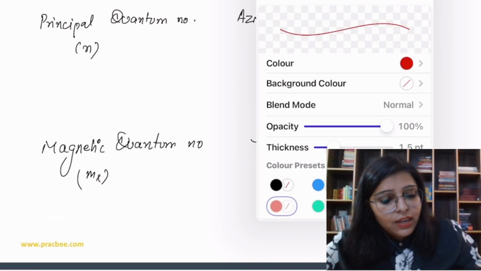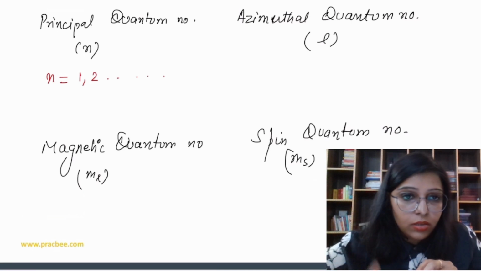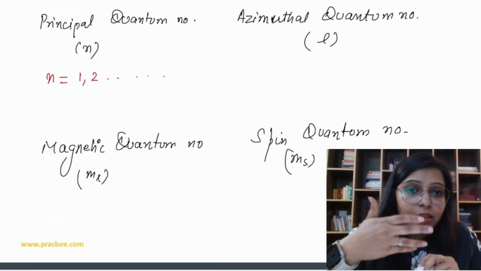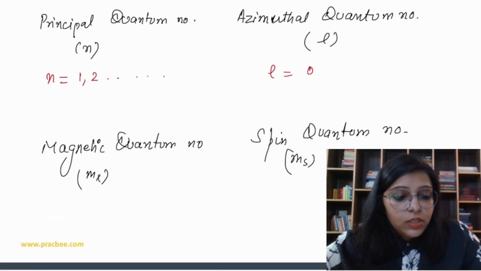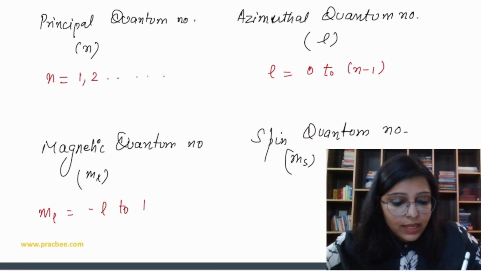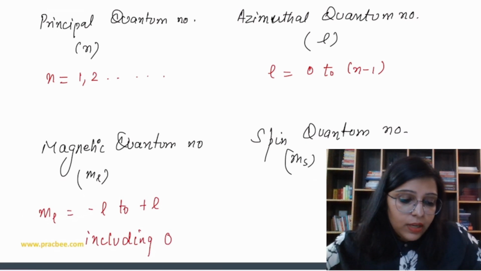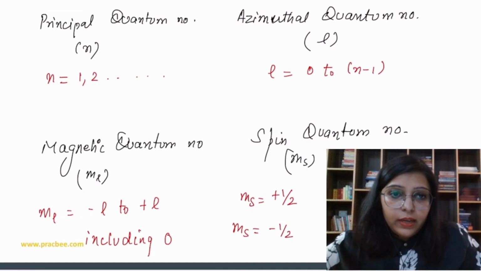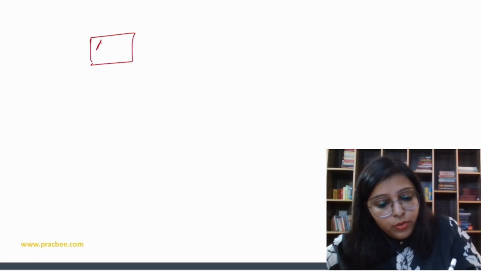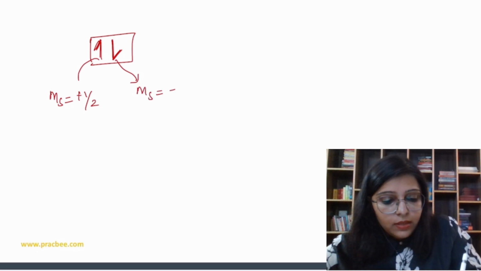The value of n can only be an integral value; n can be 1, 2 and so on, it cannot be 0, it starts from 1, that is the orbit. Then the value of l is going to be 0 to n minus 1. The value of ml is minus l to plus l including 0. And the spin quantum number has 2 values, either plus half or minus half. If in this orbital we have two electrons, one like this, another like this, then for this ms is plus half, and for this ms is minus half.